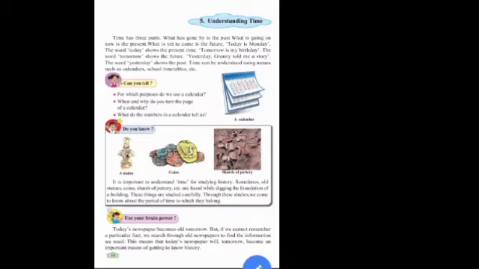Today is Monday. The word today shows the present time. Tomorrow is my birthday. The word tomorrow shows the future. Yesterday, Granny told me a story. The word yesterday shows the past.